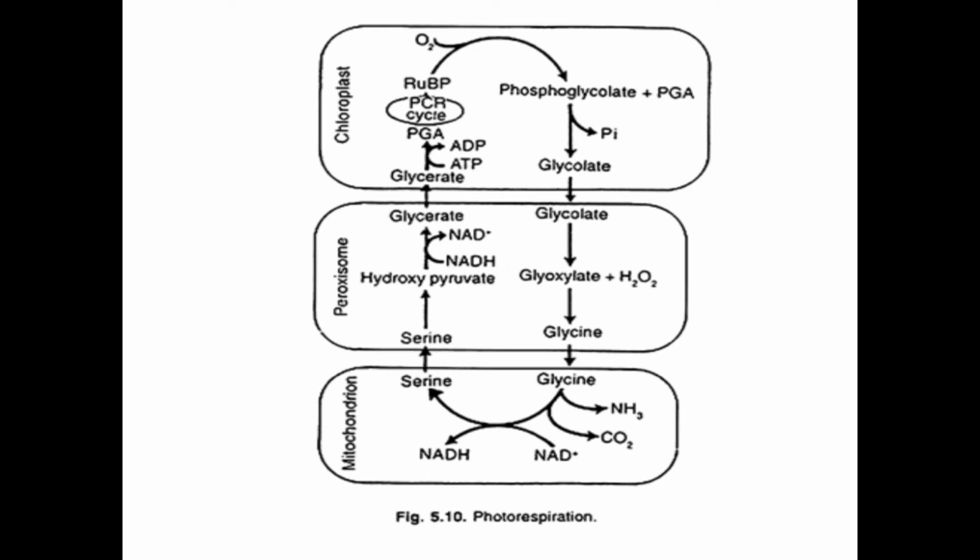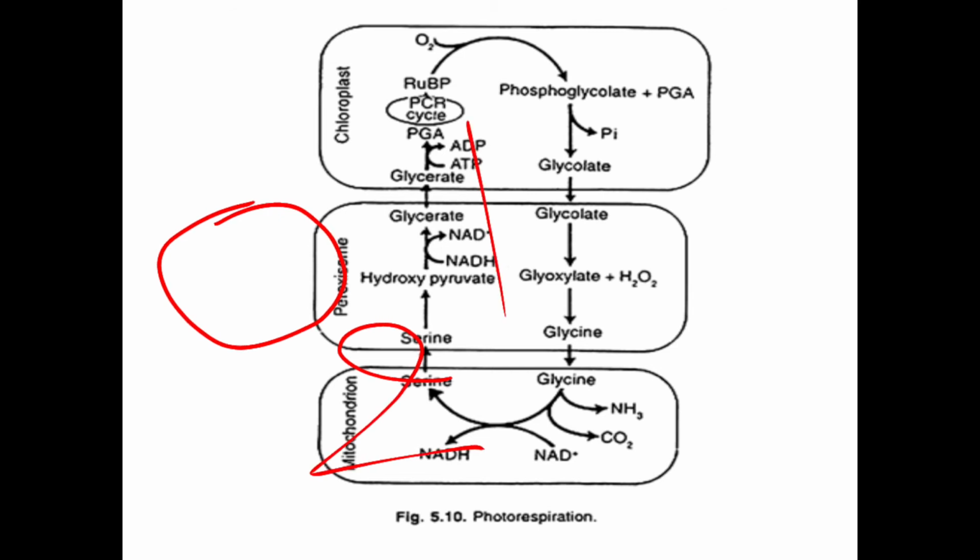And in most viva voce questions, interview questions, like in assistant professor and lecturership examinations, this question has been asked: what is the condition where the Rubisco enzyme is going to show its oxygenation property that leads to the photorespiration process?